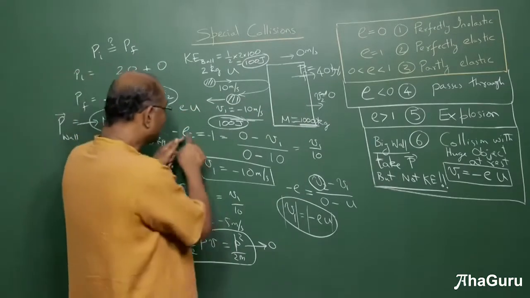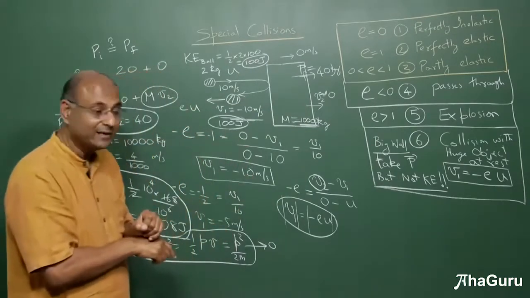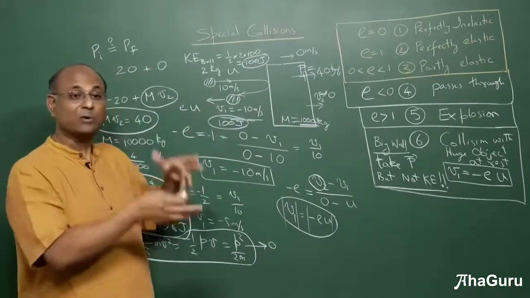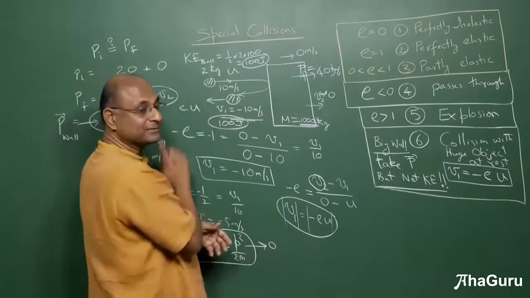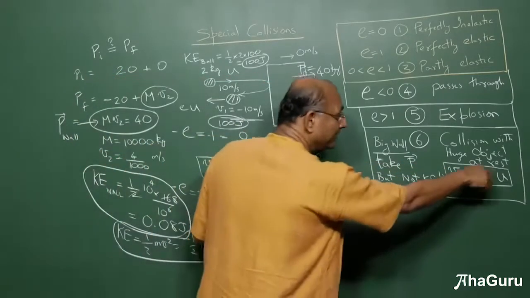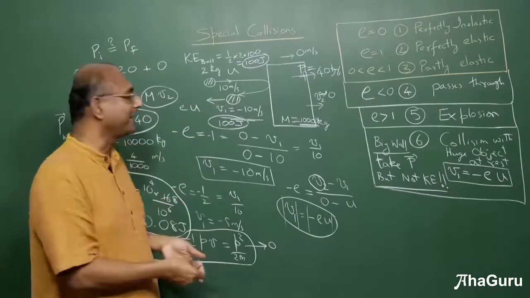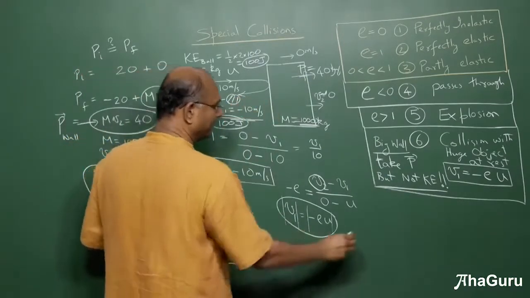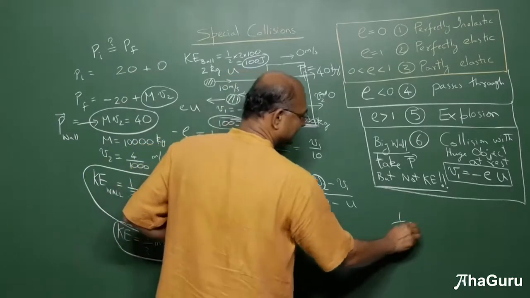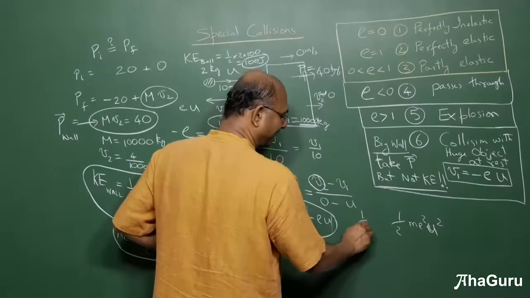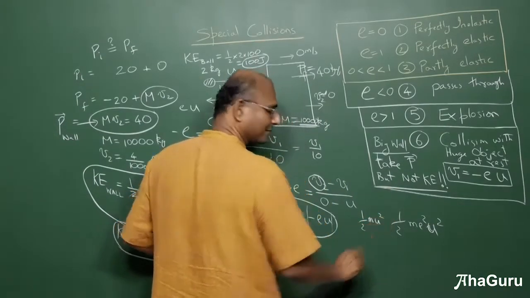Now, if I'm telling you that the coefficient of restitution is E, this guy's kinetic energy is still 0. So all the kinetic energy that was there came to this fellow, but what is this guy's velocity? EU. So what is this guy's kinetic energy? E square U square, right? So this guy's kinetic energy will become half mass E square U square. In the beginning it was half mass U square.